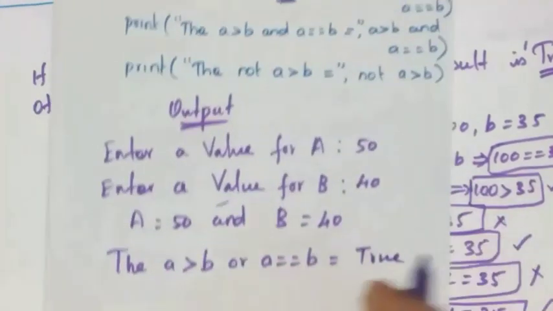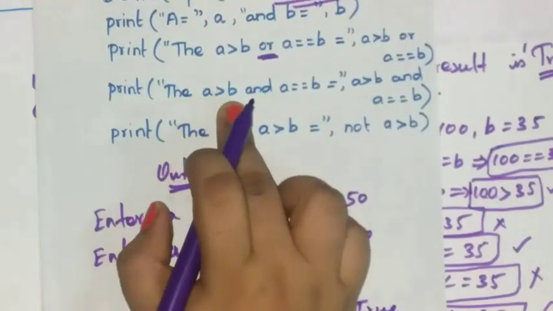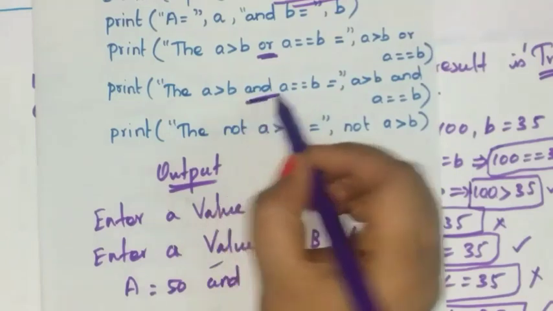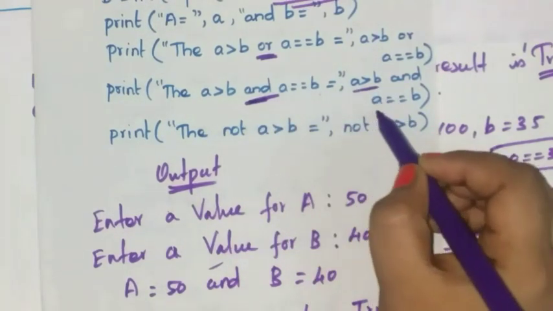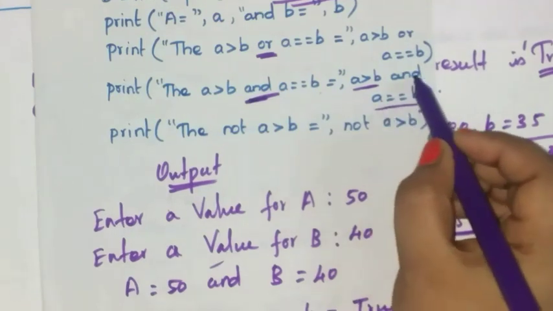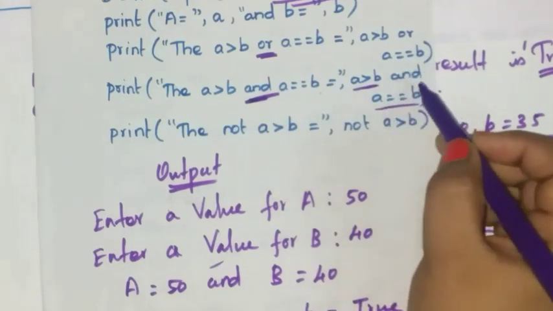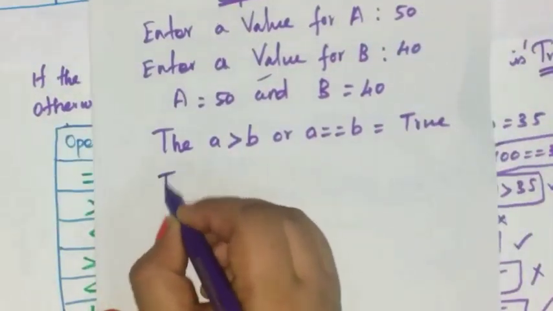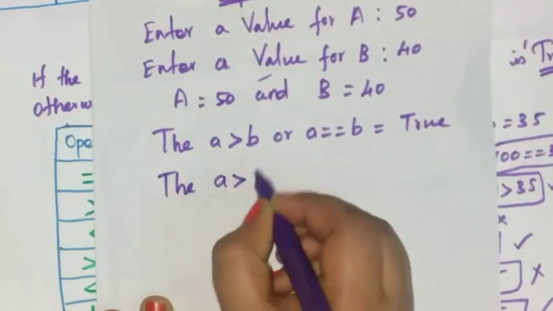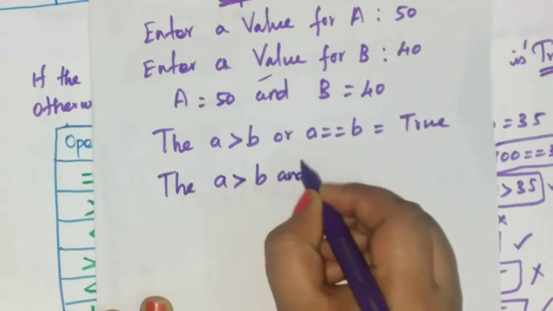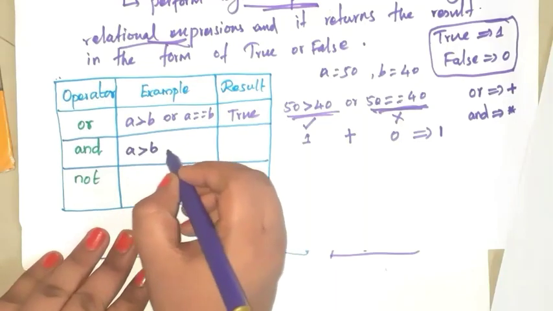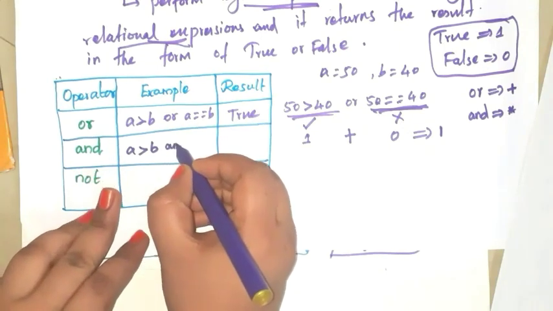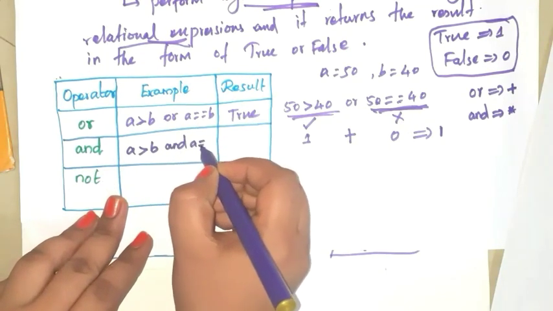Okay. And next, print a is greater than b and a is equal to b. Here compare these two values and compare these two values and do the AND logical operation. Okay. So write here a is greater than b and a is equal to b.